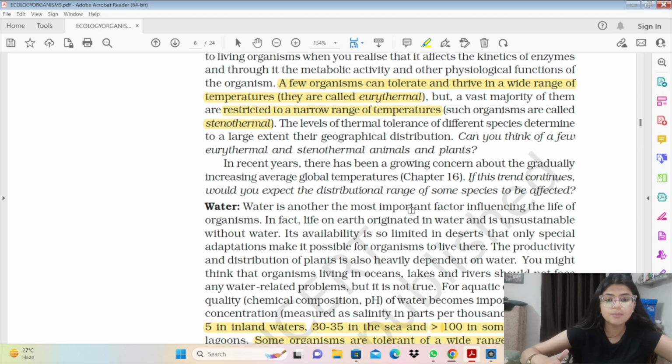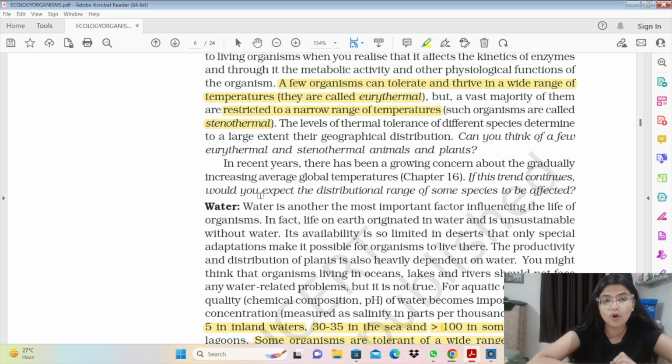So moving forward, we have two kinds of organisms divided by the kind of range of temperature they can tolerate. So we have eurythermal and stenothermal. Eurythermal organism बहुत wide range के temperature को tolerate कर सकते हैं, and stenothermal सिर्फ एक narrow range को, बहुत कम छोटी range वाले temperature में ही restricted होते हैं.